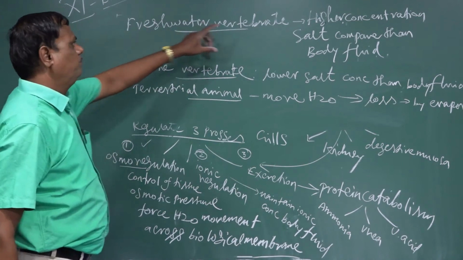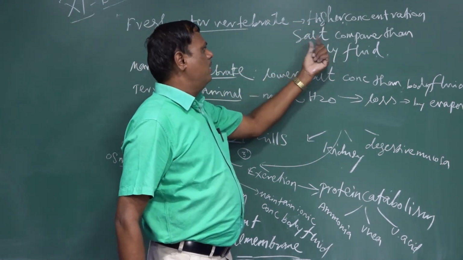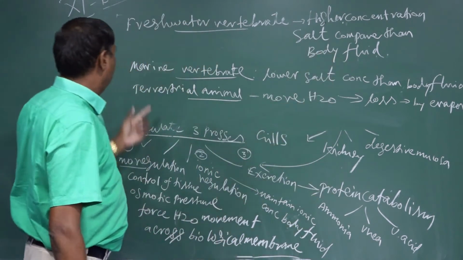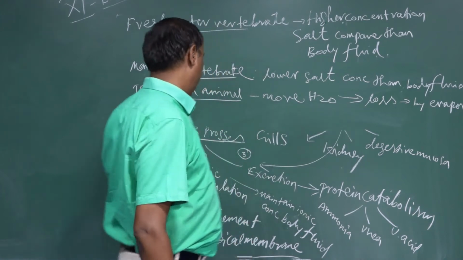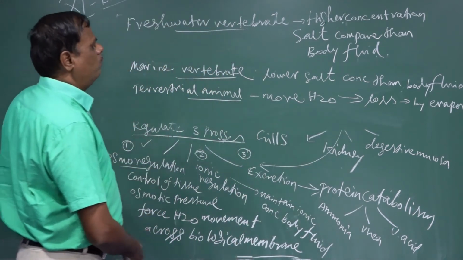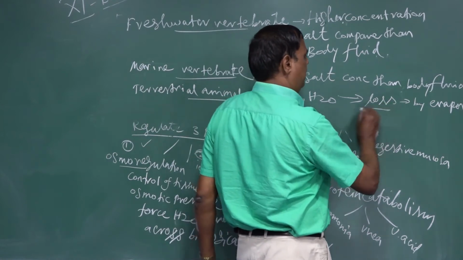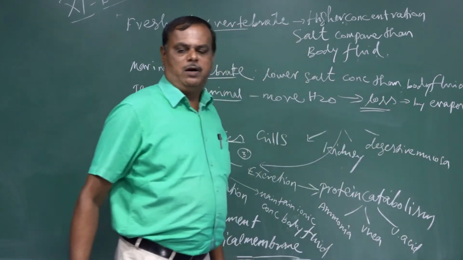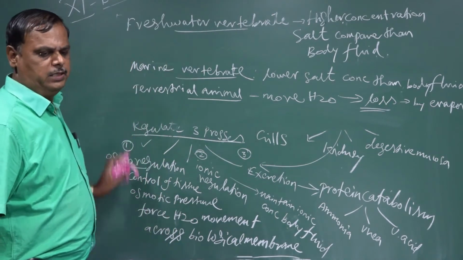Freshwater vertebrate, higher concentration of salt compared to the body fluid. Marine vertebrate, lower salt concentration than body fluid. Terrestrial animals take up more water, and the excess water is lost by the process called evaporation. Next we go for